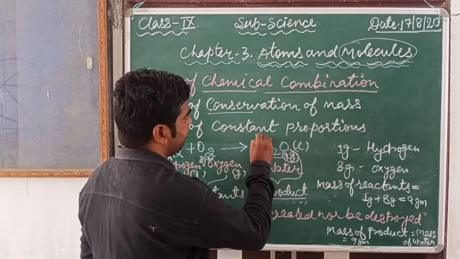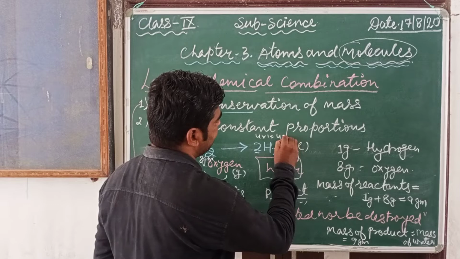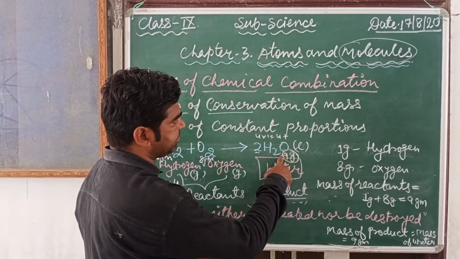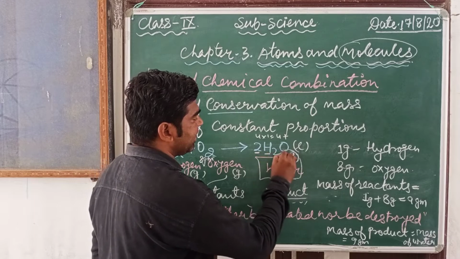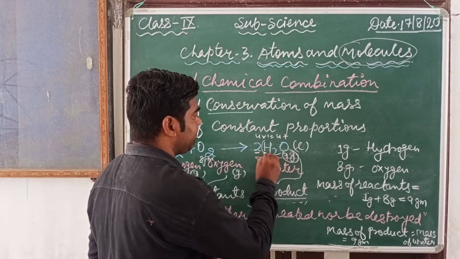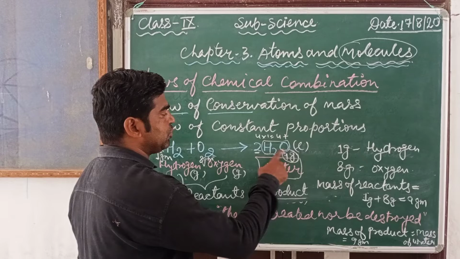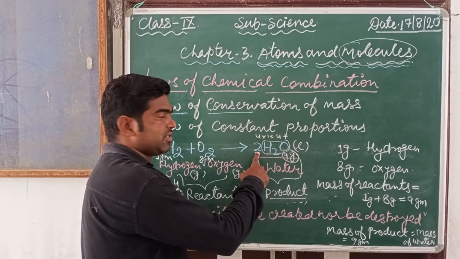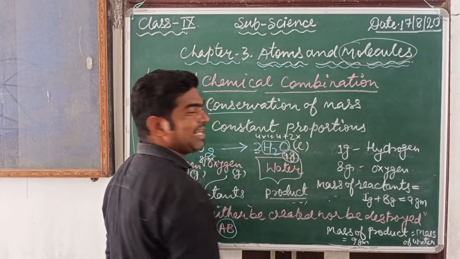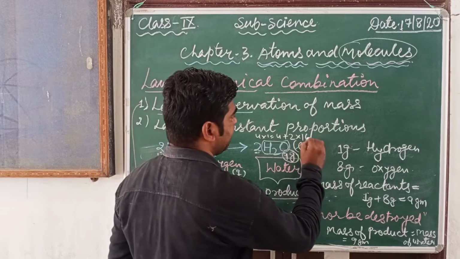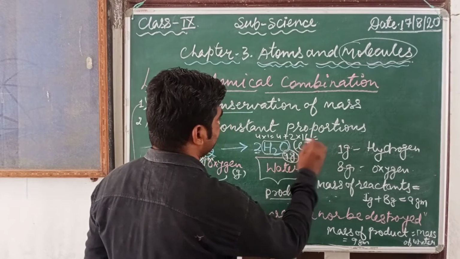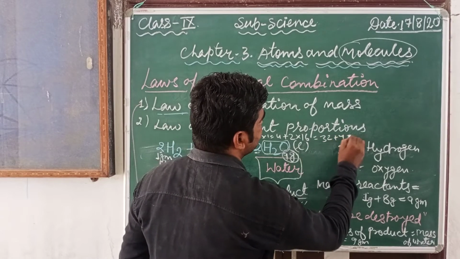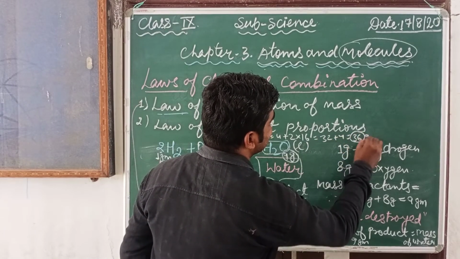Now here, 2 into 4, again 4 into 1 means 4, plus oxygen. This is for water, this hydrogen, and this multiplies for all. So 2 into oxygen means 2, and the mass of oxygen is 16. So 32 plus 4, so it is also 36 gram.